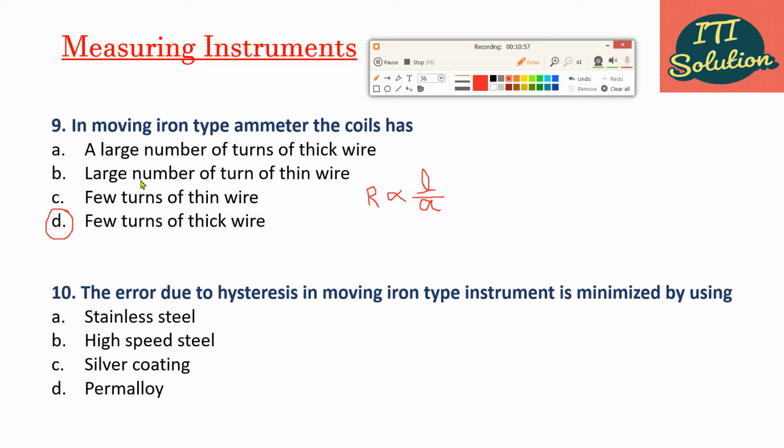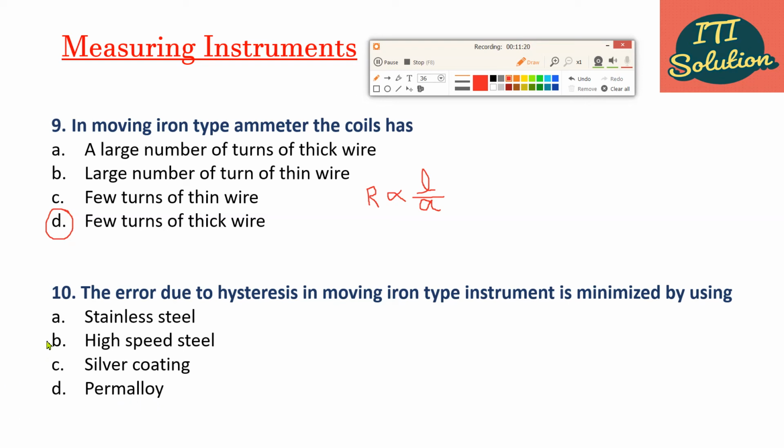Clear? Next question. The error due to hysteresis in moving iron type instrument is minimized by using option A, stainless steel, option B, high speed steel, option C, silver coating, and option D, permalloy.